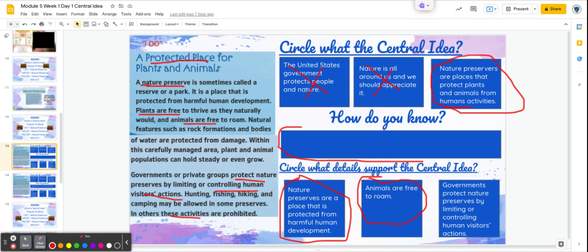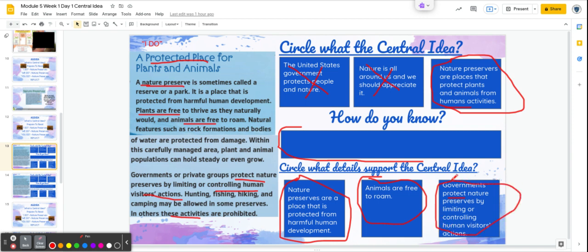What about governments protect nature preserves by limiting or controlling human visitors and actions? Hmm. Well, that does support it, because it's talking about how governments protect nature preserves from human visitor actions. So that does support because of that word protect.